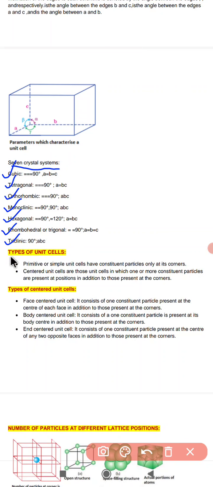After that we will discuss the types of unit cell. What are the different types of unit cells? They are primitive or simple unit cells, which have constituent particles only at the corners. The primitive is the simplest one, where the atoms are located at each of the corners. Then we have the centered unit cell, in which one or more constituent particles are present at other positions in addition to those at the corners.